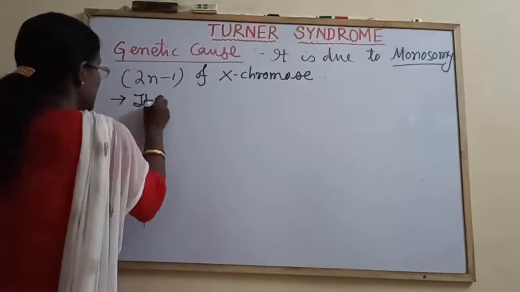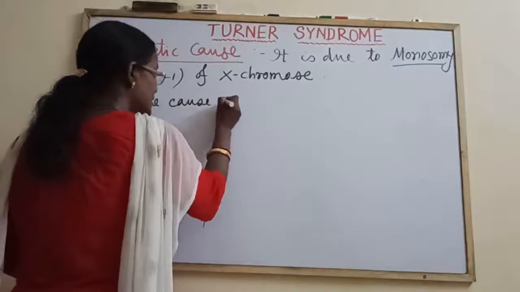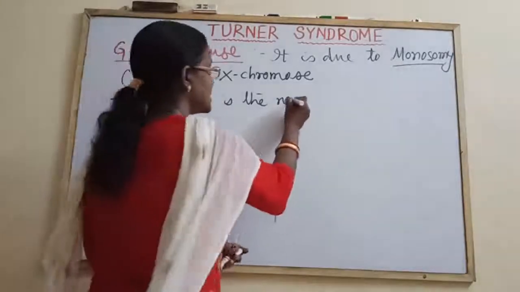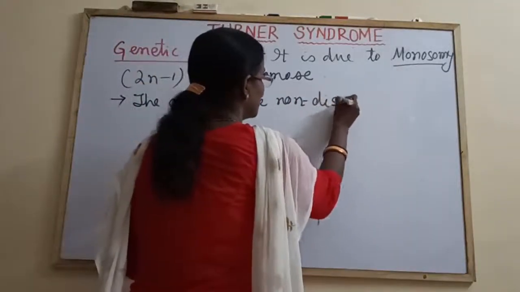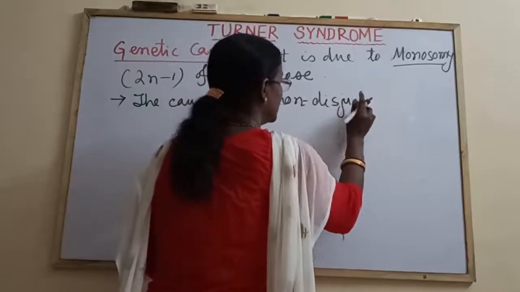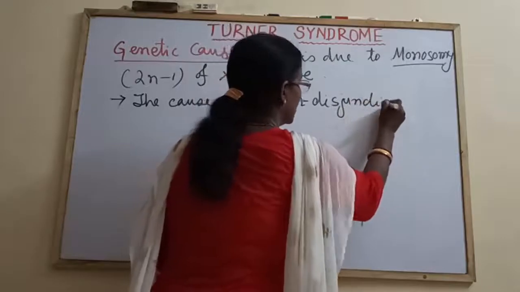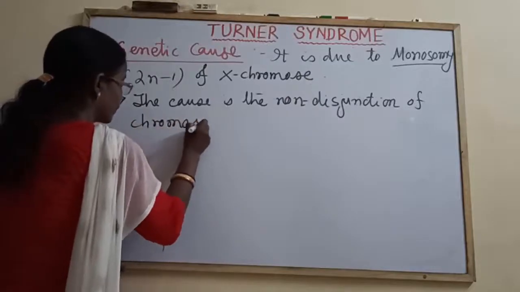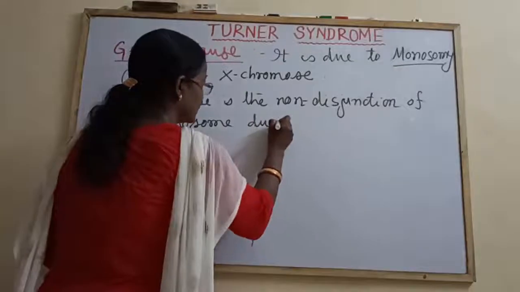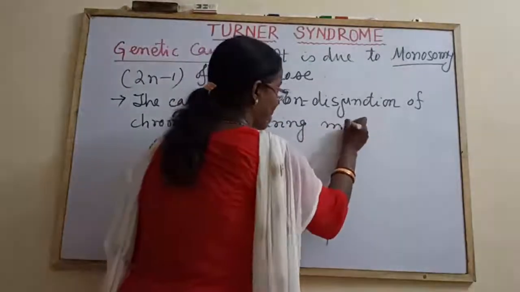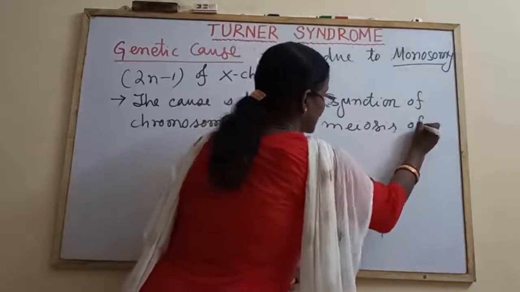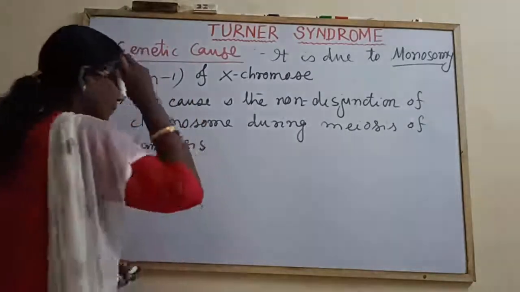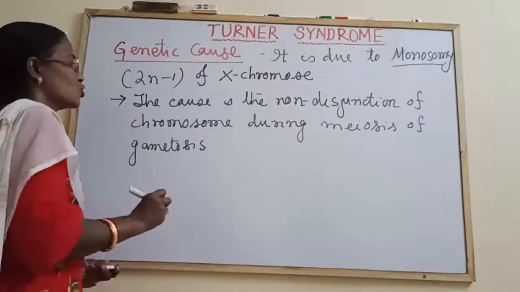The cause, you are quite acquainted with the cause, that is non-disjunction of chromosome during meiosis of gametogenesis, either meiosis 1 or meiosis 2.